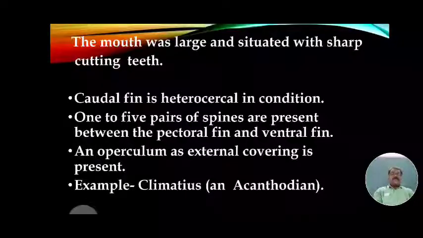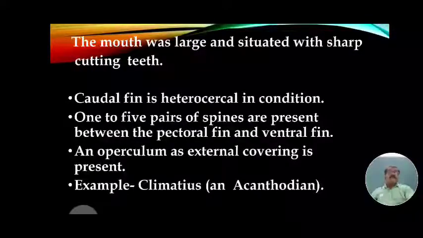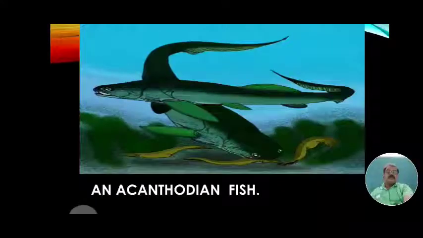An example of this class of acanthodians is Climatius. These are some important general characters. The mouth is large and situated with sharp cutting teeth. Caudal fin is heterocercal in condition. 1 to 5 pairs of spines are present between the pectoral fin and ventral fin, and an operculum or external gill covering is present. Example is Climatius, the acanthodians.